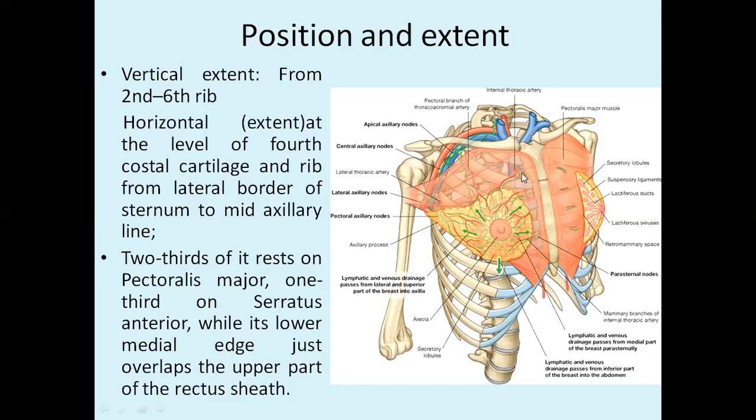Two-thirds of this gland is resting on pectoralis major, and on the lateral aspect, in the mid-axillary plane region, we have serratus anterior. And in the midline, from the knowledge of abdomen, we have rectus abdominis covered by rectus sheath. That means the mammary bed, the place where mammary gland is lying, covers three muscles: the rectus abdominis covered by rectus sheath, pectoralis major and serratus anterior. These are the three muscles over which mammary gland is lying.